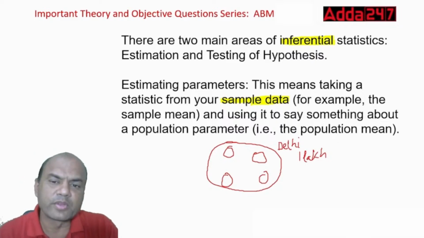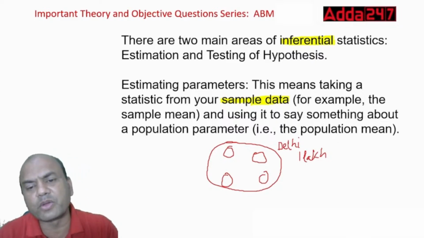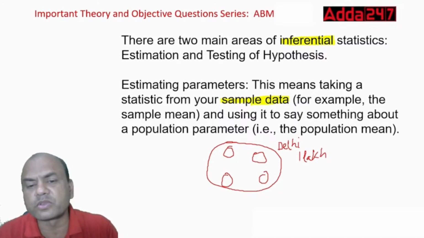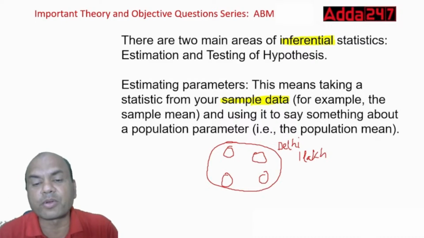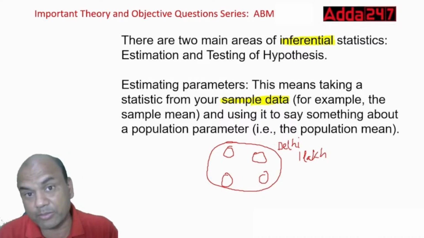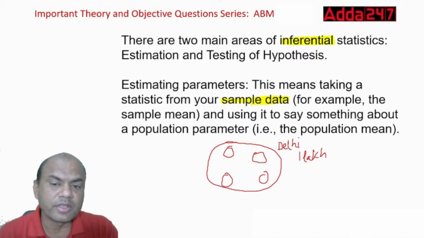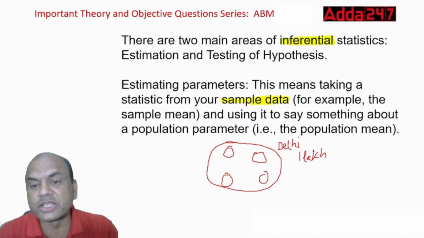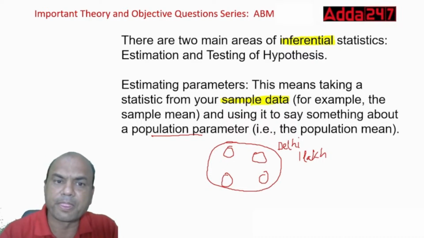Is it possible for me to take it from the entire population? Go to every house and check what the salary is? Not possible. So what will I do? I'll take samples from, let's say, four corners. There can be more corners also. Find out the salaries and then use that to say something about the population. So apply it to the entire Delhi. That is what estimation is.